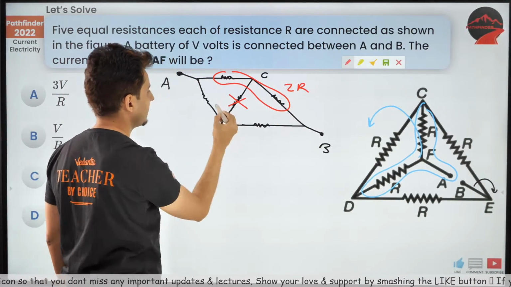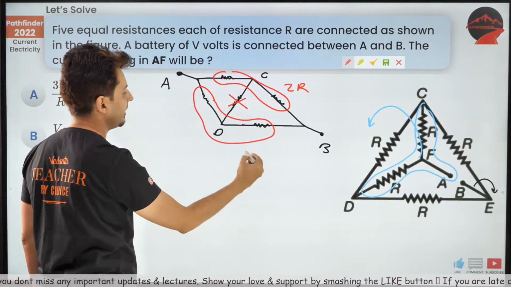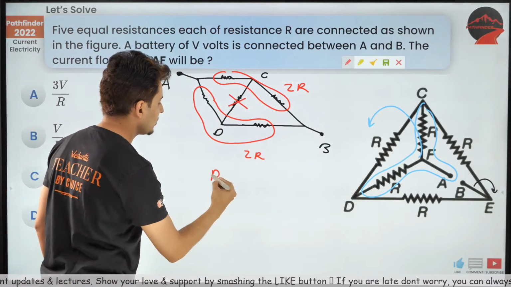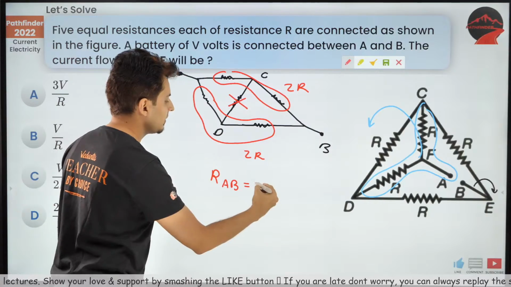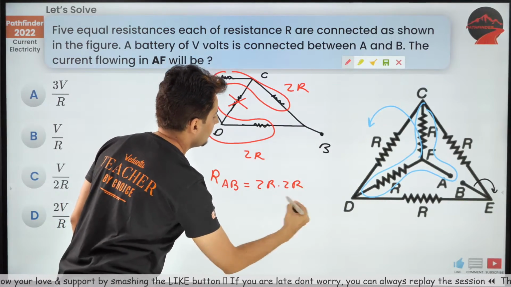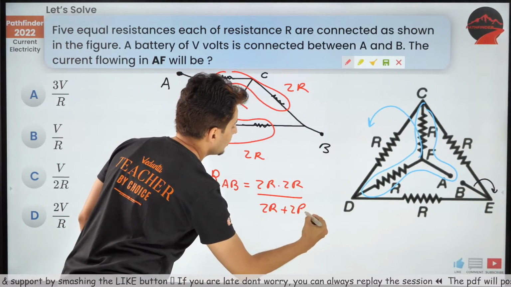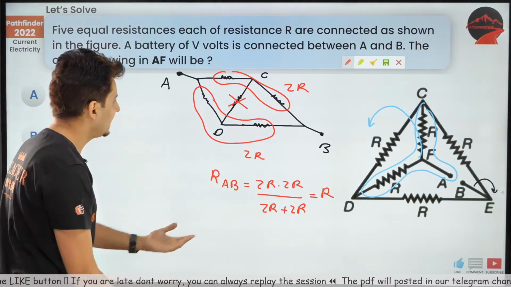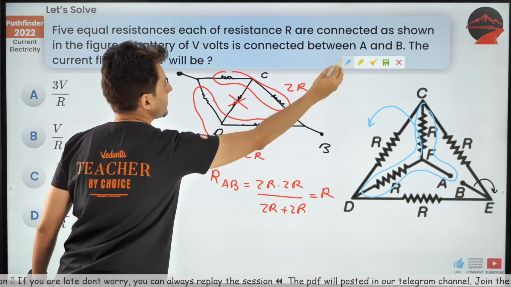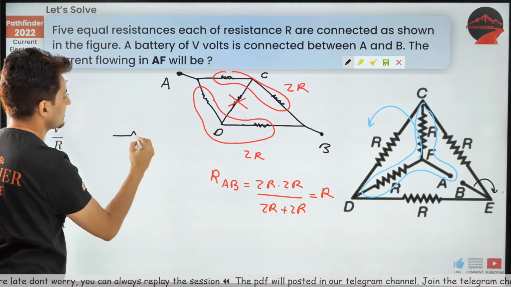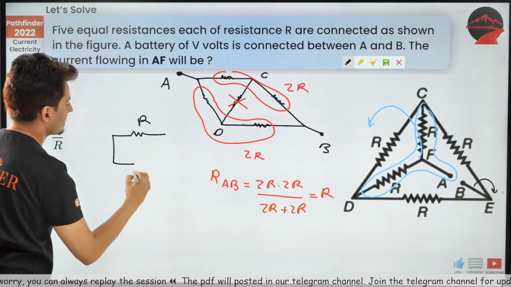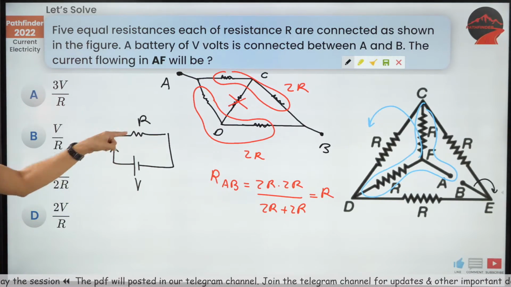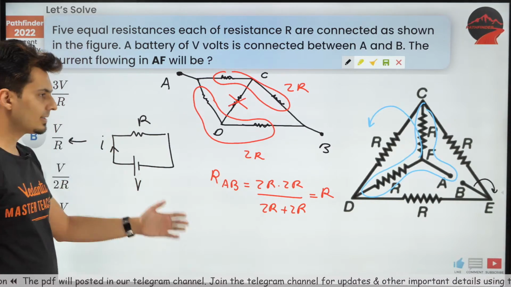It will become 2R in series, and this will also become R and R, so 2R in series, but these two are in parallel. So resistance between A and B will become 2R into 2R upon 2R plus 2R, which is nothing but R only. The equivalent resistance is R. So guys, this entire thing has boiled down to just one R resistance, and there is a battery of voltage V. So what will be the current? Current will be V by R, and that's the answer.